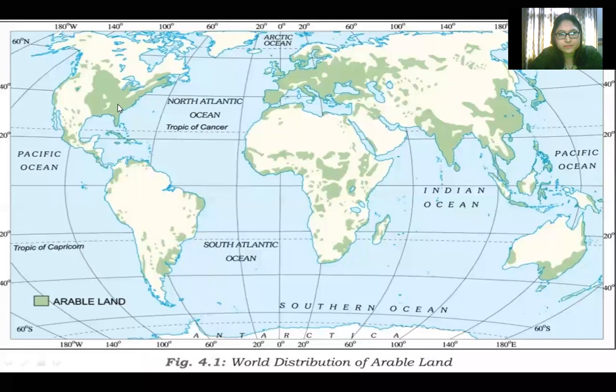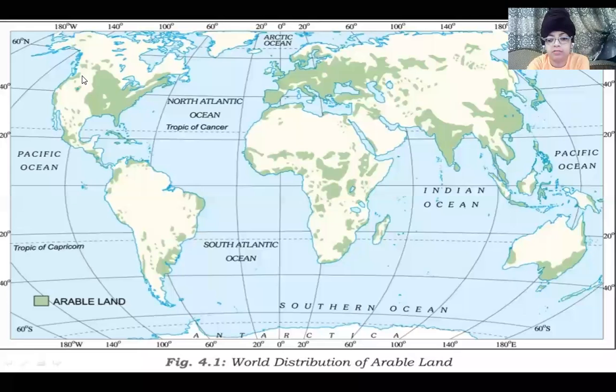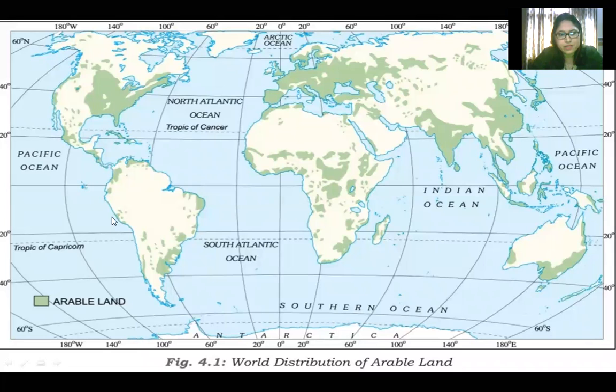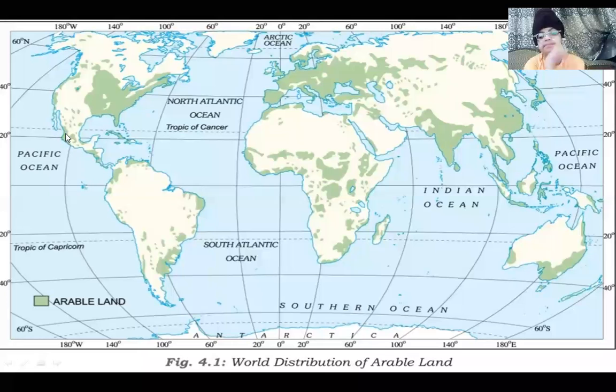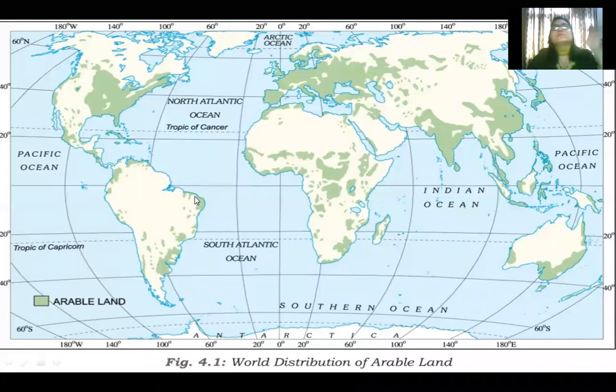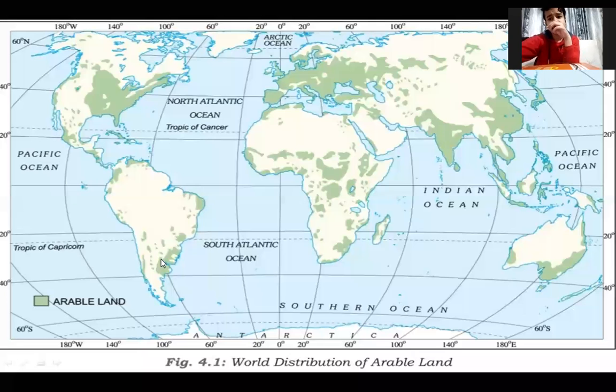What is here? North America. Some part of USA is arable land. Then you come down, which is this part? Mexico, with Canada on the top. Then here, South America, Brazil. And what is here? Chile is this side, and this side is Argentina.